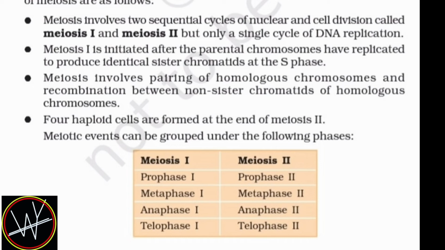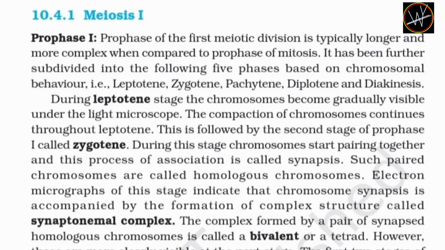Meiotic events can be grouped under the following phases: meiosis I, prophase I, metaphase I, anaphase I, telophase I, meiosis II, prophase II, metaphase II, anaphase II, telophase II. 10.4.1 Meiosis I. Prophase I. Prophase of the first meiotic division is typically longer and more complex when compared to prophase of mitosis. It has been further subdivided into the following 5 phases based on chromosomal behavior: leptotene, zygotene, pachytene, diplotene,